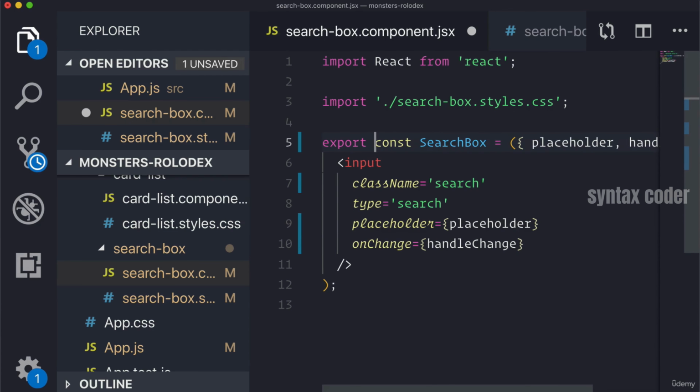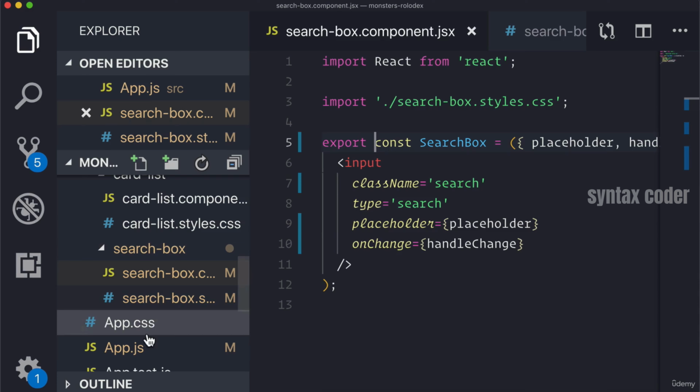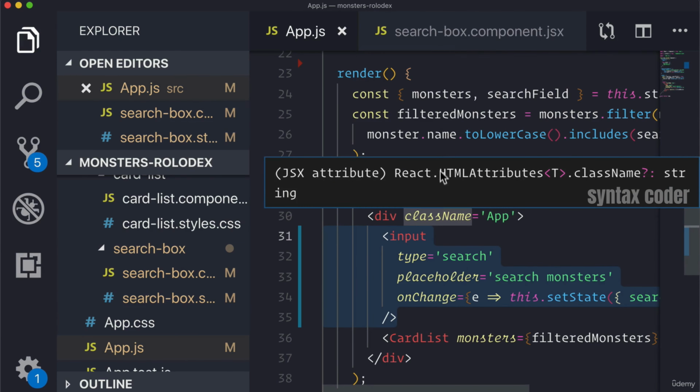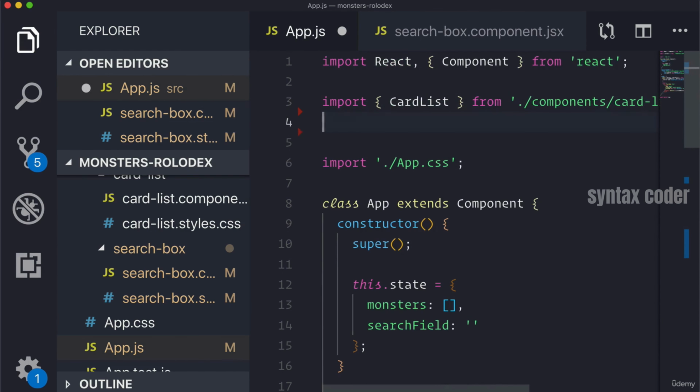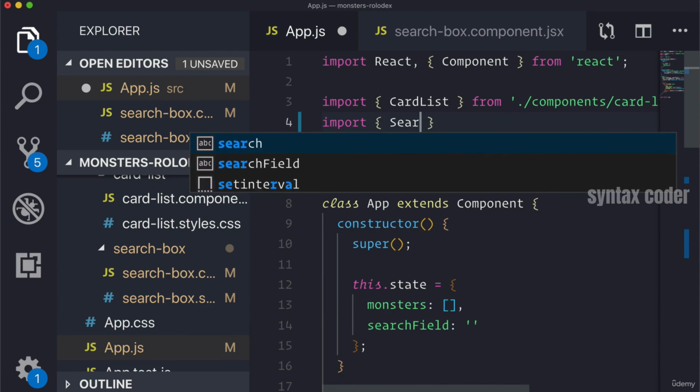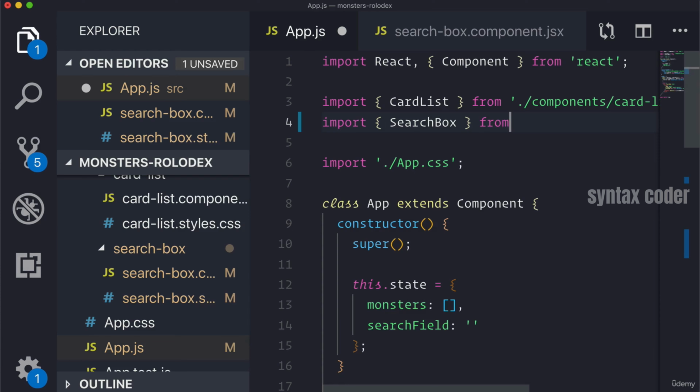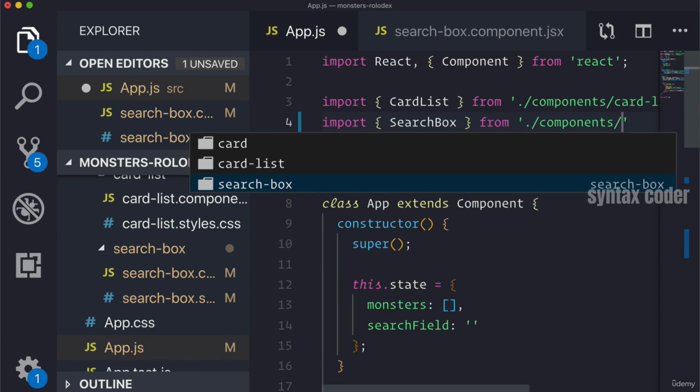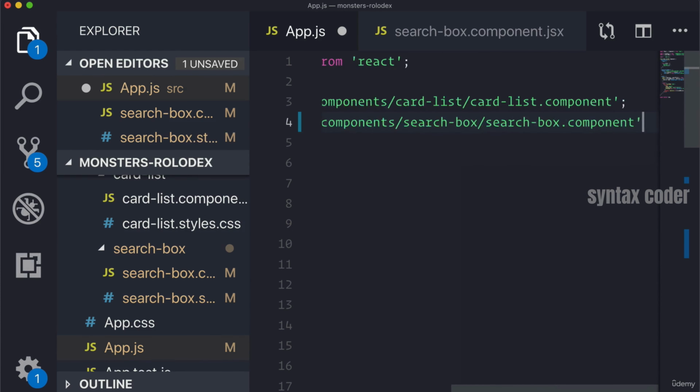Now let's export our search box out. And then inside of our app.js, we can import it in and start using it. So let's import in our search box from components, search box component.